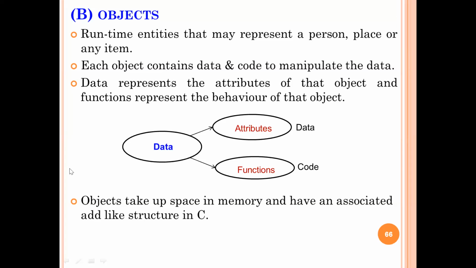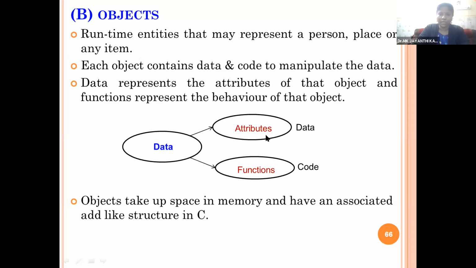Yes, ma'am. So we know very well objects are instances or dynamic entities or runtime components of any class. The object will have, say for example, the object called Date, its own attributes called data members and functions called member functions. So objects are runtime entities that may represent a person, place, or any item. Each object contains data and code to manipulate the data. Data represents the attributes of the object and the functions represent the behavior of the object.